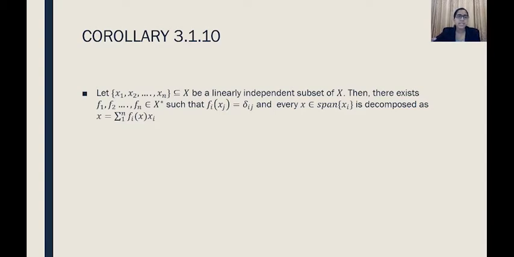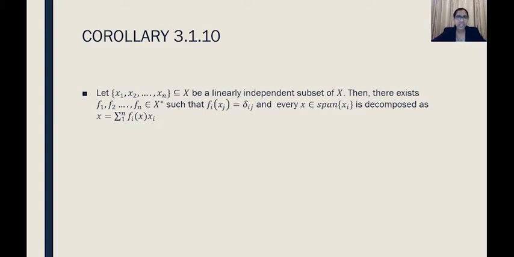Let the set x1, x2, etc., xn, a subset of X, be any linearly independent subset. Then there exist f1, f2, etc., fn, elements of X star, that is, the dual space, such that fi of xj is equal to delta ij. And every x, an element of the span of the xi, is decomposed as x is equal to the summation from 1 to n of fi of x xi. So what is this corollary stating?